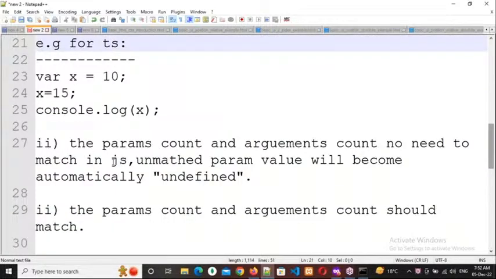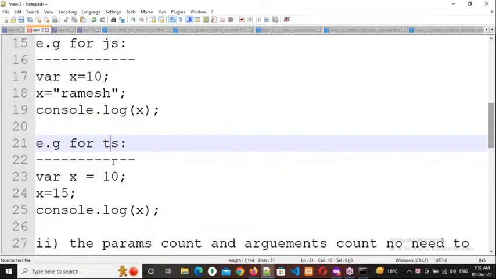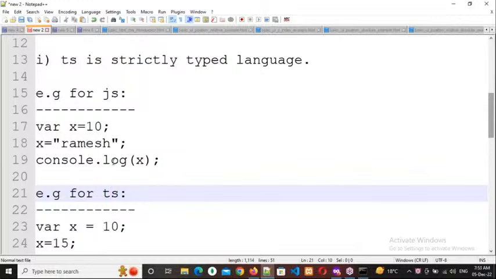There are other differences also, but we have only 5 minutes left. We cannot discuss them clearly, so in tomorrow's class I will discuss all 3 differences one more time.